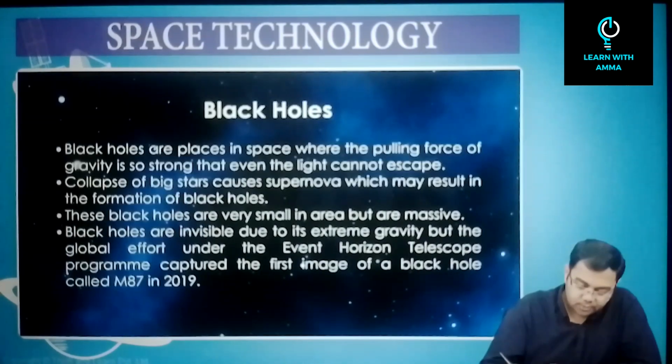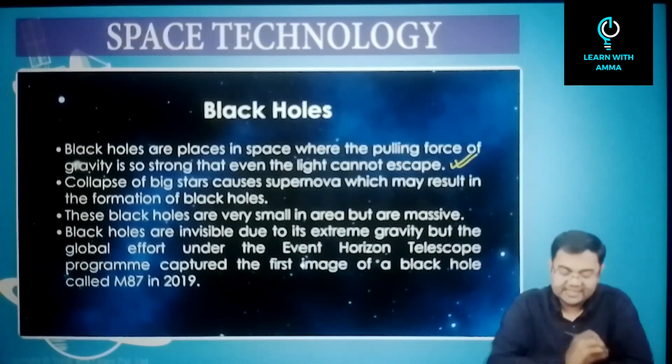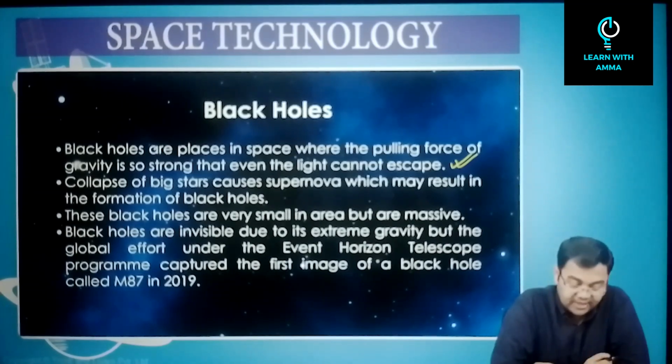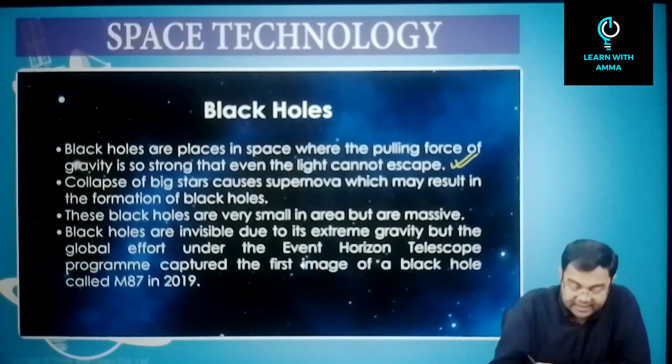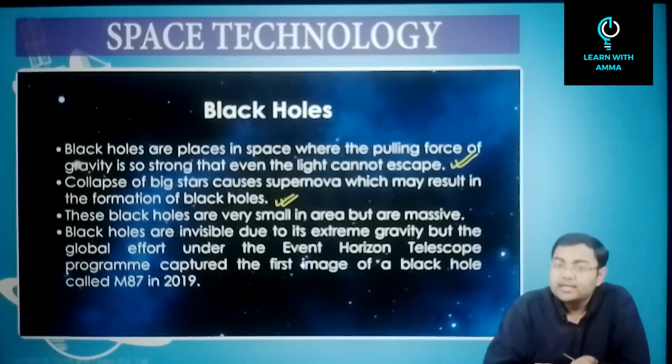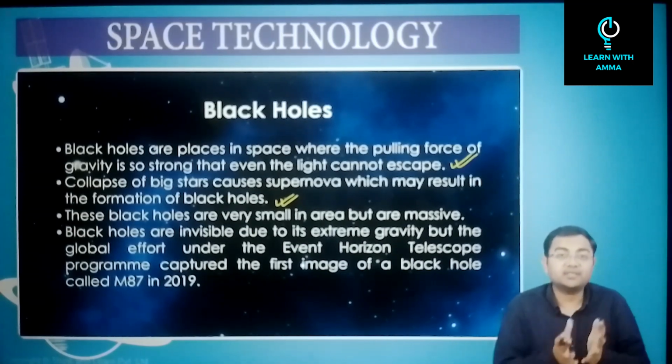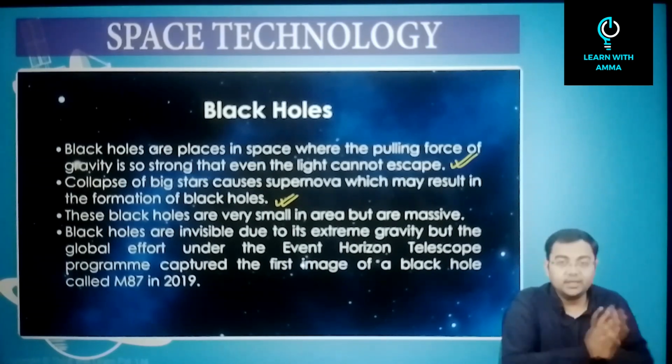So to summarize the points, black holes are places in space where the pulling force of gravity is so strong that even light cannot escape. The collapse of big stars causes a supernova, which may result in the formation of black holes. We discussed this while we were discussing the formation and lifecycle of a star: we discussed that a massive star may convert into a black hole.